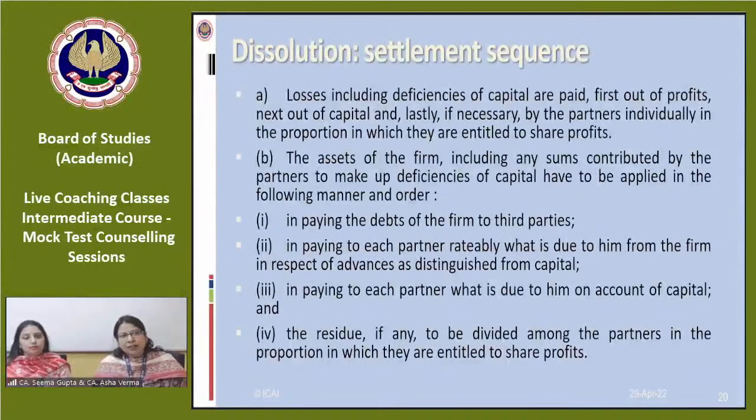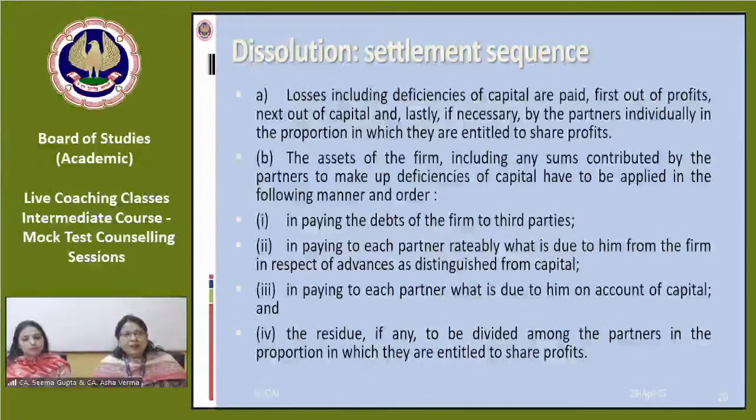The most important concept here is the Garner versus Murray rule, where we have to see what treatment is to be done if any partner is insolvent, how the realization loss has to be brought in by the solvent partners, and how the insolvency of the partner has to be divided among the solvent partners. This is very important. Then we have to prepare the realization account. We are also asked to prepare the balance sheet of the new partnership firm and how to settle the accounts of the partners. That is again an important concept.